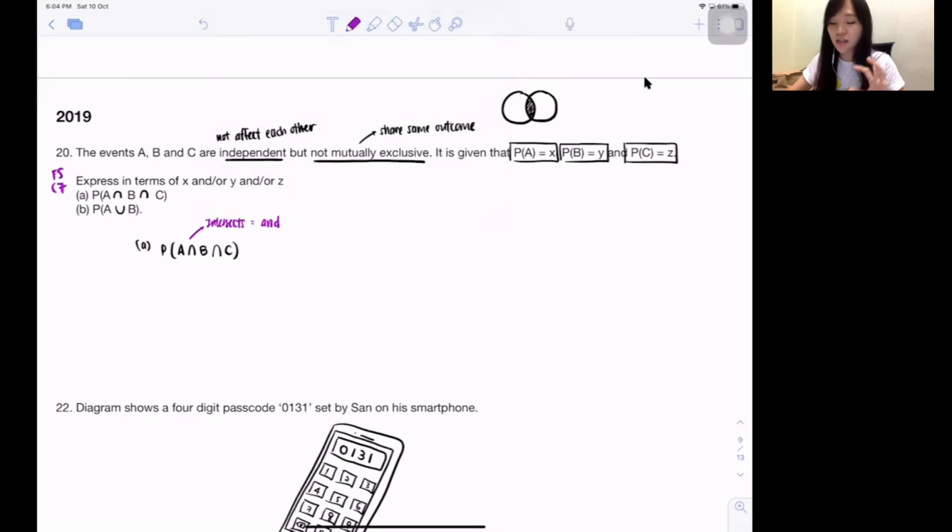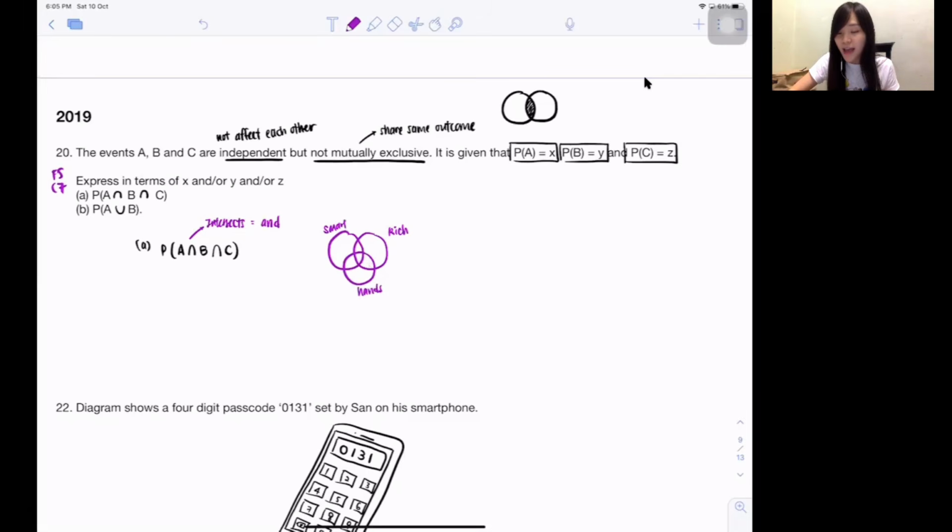Okay, let me show you, maybe you don't understand why it is and. Let's say I want to choose a boyfriend now. This one is smart, this one is rich, this one is handsome. When you want to choose smart and rich, it will be here. If you want handsome and rich, it can be here.